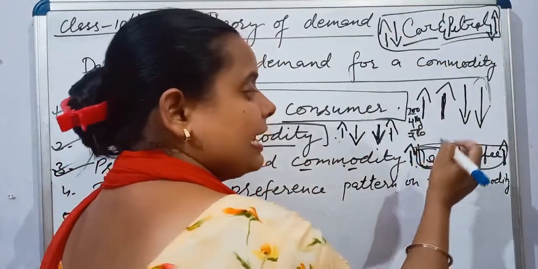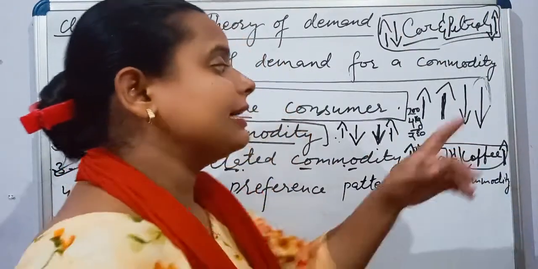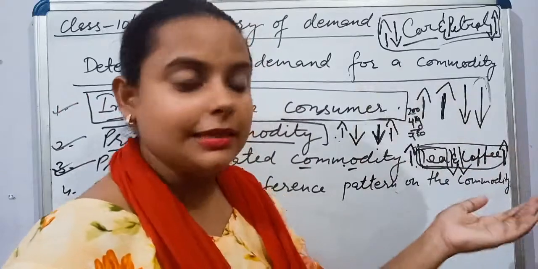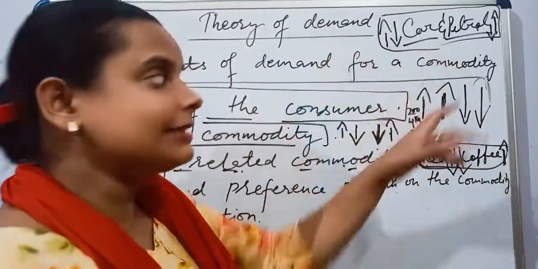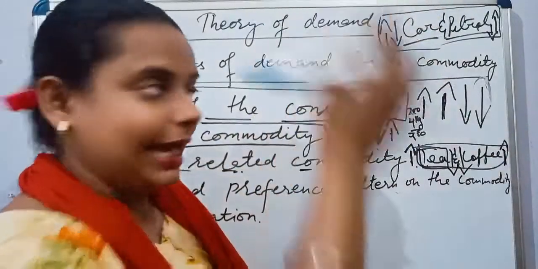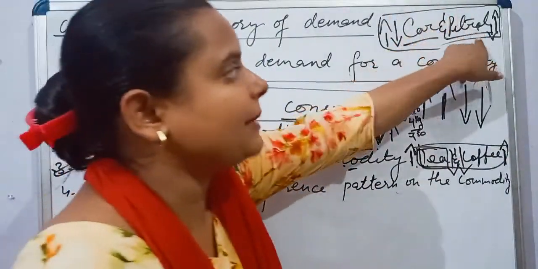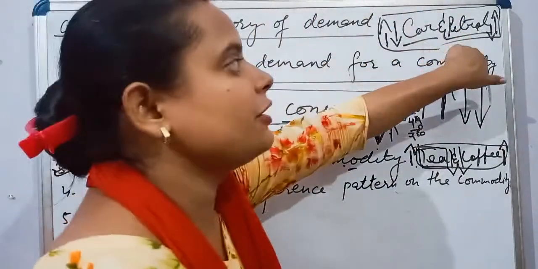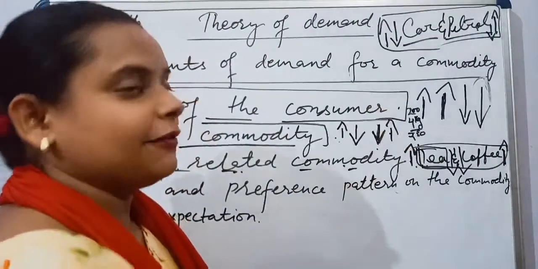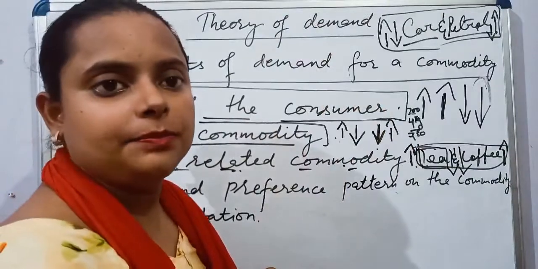In the case of substitutes, if the price of one increases, the demand for the other also increases. In the case of complements, if the price of petrol increases, demand for cars decreases. If the price of petrol decreases, the demand for cars will increase.